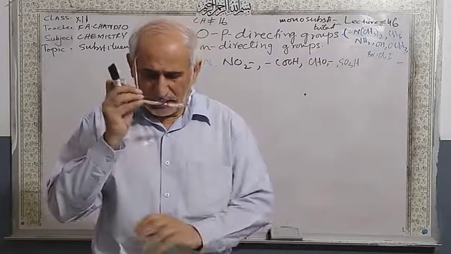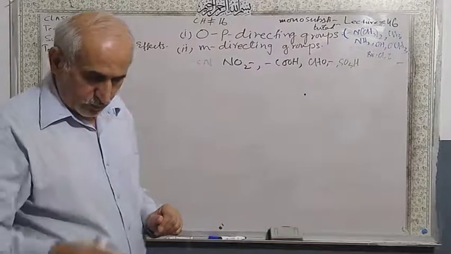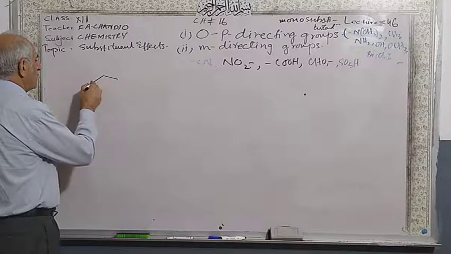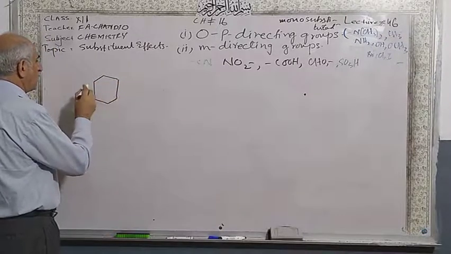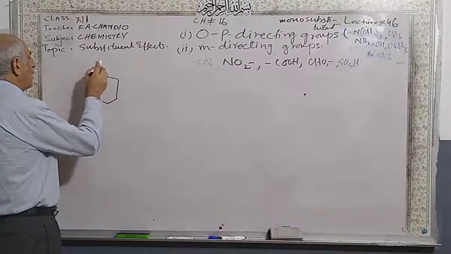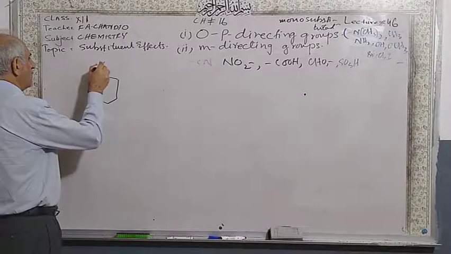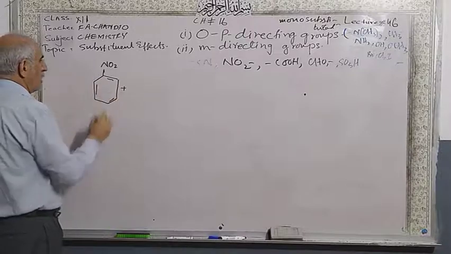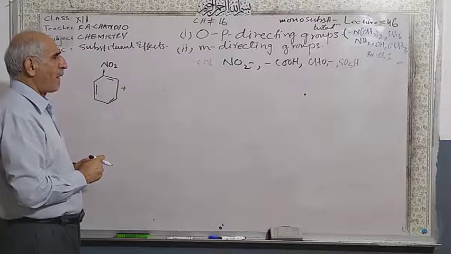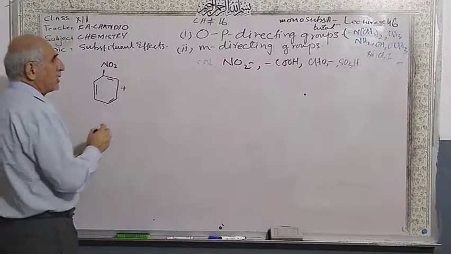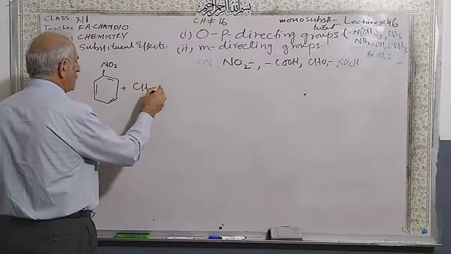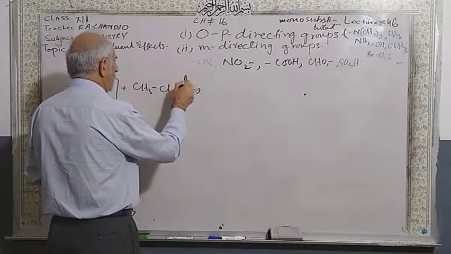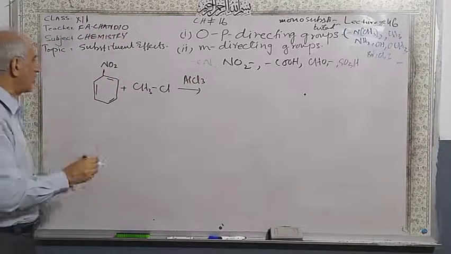Just like an example, suppose you have nitrobenzene, and you are going to attack with methyl chloride, and you know the catalyst is aluminum chloride when you are introducing this.